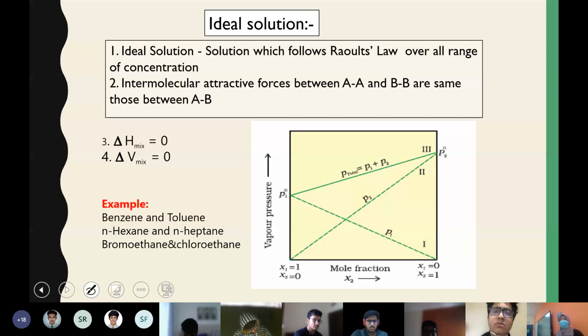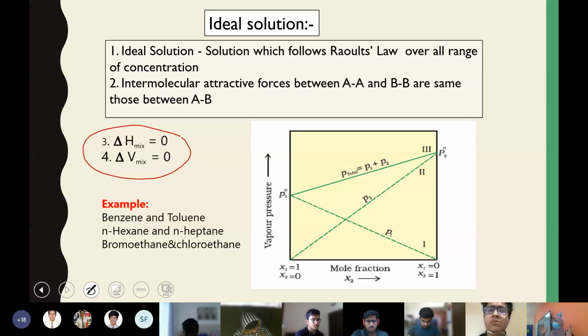Third and fourth points for the ideal solution, as you can see: delta H mix is equal to 0, delta V mix is equal to 0. Which means when you are mixing pure substances A and B to make a solution, there is no change in heat energy. Delta H mix means enthalpy change during the mixing. There is no heat taken or given out during the mixing of components A and B to form a solution.